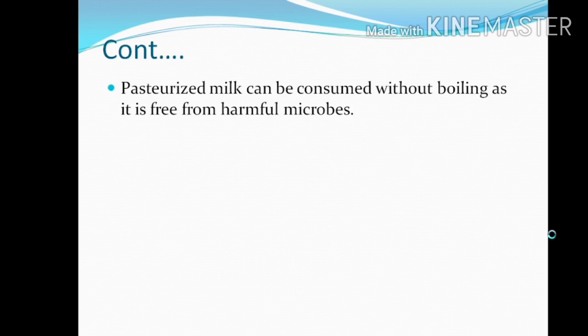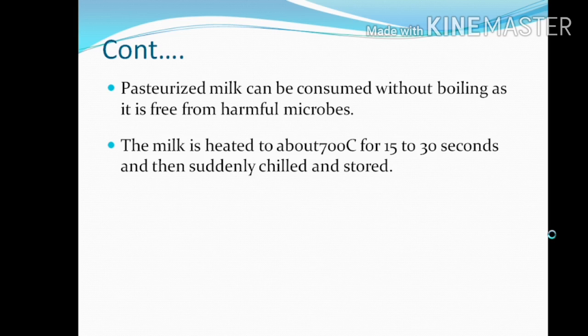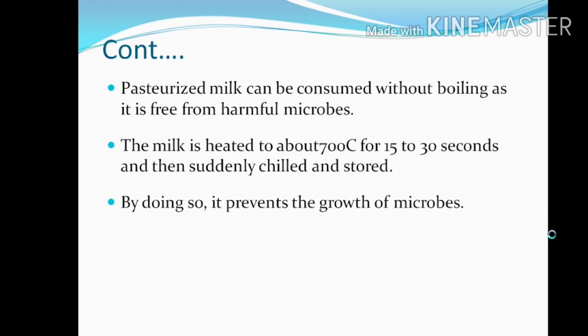Pasteurized milk can be consumed without boiling as it is free from harmful microbes. The pasteurization method you have already learned in the lower classes, so there is no need to explain it once again. The milk is heated to about 70 degrees centigrade for 15 to 30 seconds and then suddenly chilled and stored. This is one kind of method, and by doing so it prevents the growth of microbes.